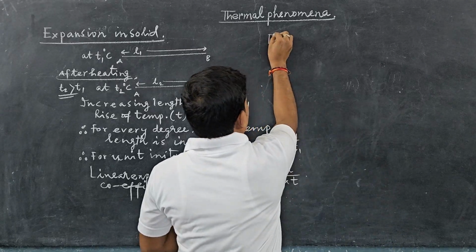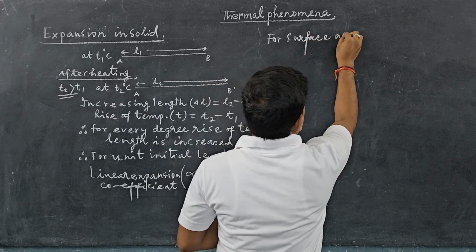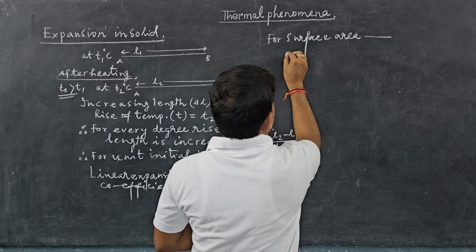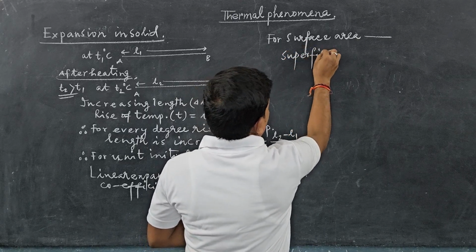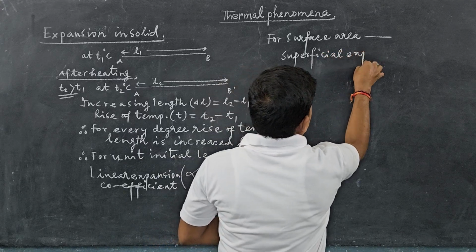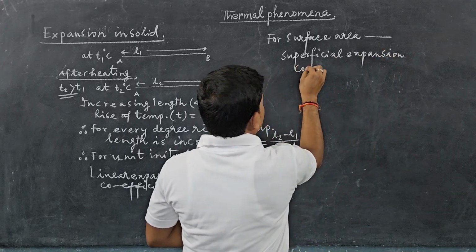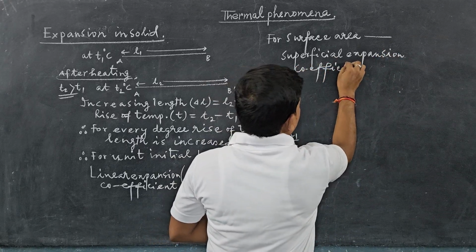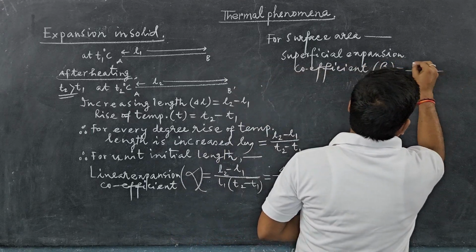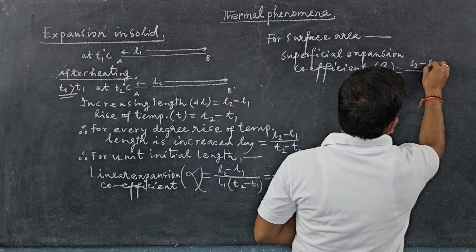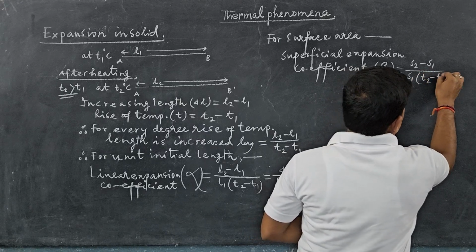For surface area, that is called the superficial or surface area expansion coefficient. This is denoted by beta. This is equal to the final surface area S2 minus the initial surface area S1, divided by S1 into (T2 minus T1).